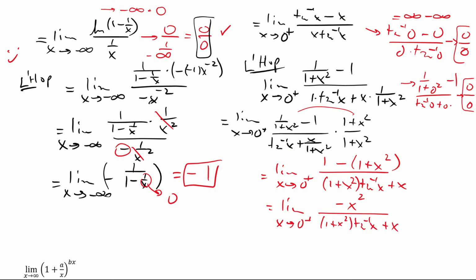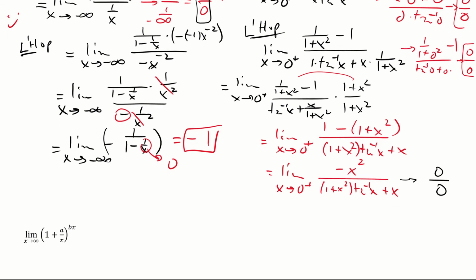I should have practiced this before the video. But what we're finding is you're going to get 0 here, and you are going to get 0 and 0. It's going to be 0 again. So I think we're going to have to do L'Hopital again. Hey, can I stop this video? No? Okay. So it's equal to the limit as x approaches 0 from the plus.